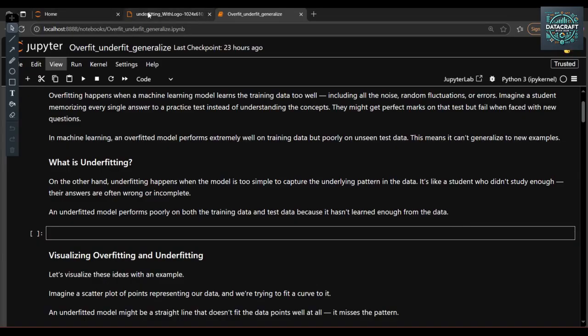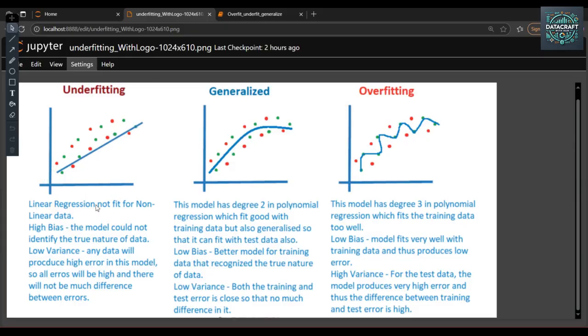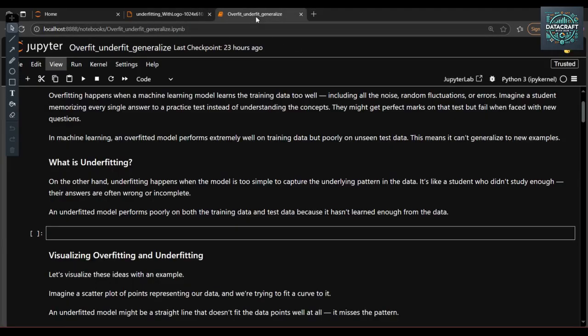For example, you can see here linear regression does not fit non-linear data. High bias: the model could not identify the true nature of the data. Low variance: any data will produce high error in this model, so all the errors will be high. There will not be much difference between the errors. So in this particular case, the model failed to perform on the training dataset and also failed on the testing dataset. Technically, high bias and low variance.